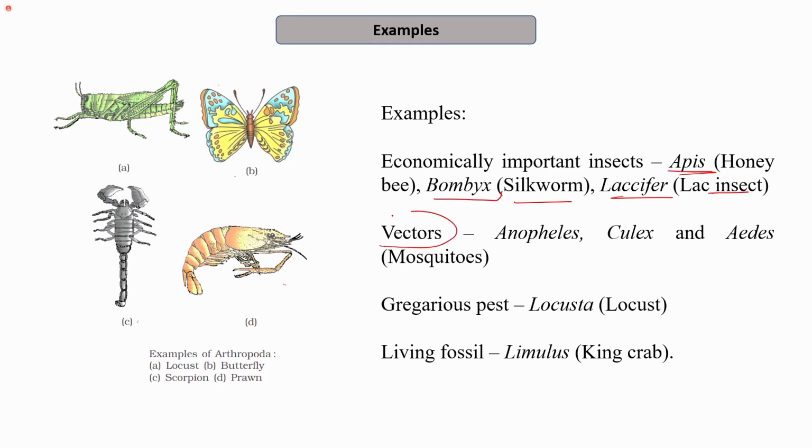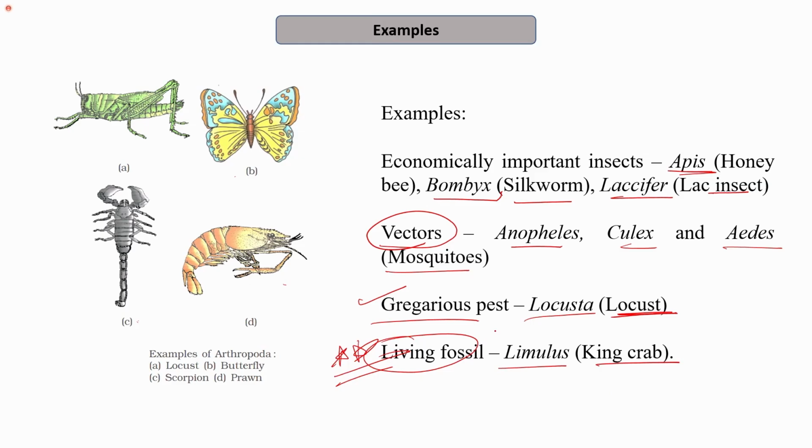Next are the vectors that carry disease-causing organisms, for example, Anopheles, Culex, Aedes. These are the mosquitoes that are the carriers for diseases like dengue, malaria, etc. Next is the gregarious pest that infests crops in groups, which is the locust. A very important example is a living fossil. It is usually asked to name some living fossils. So Limulus, the king crab, is a living fossil and is an example of phylum Arthropoda.